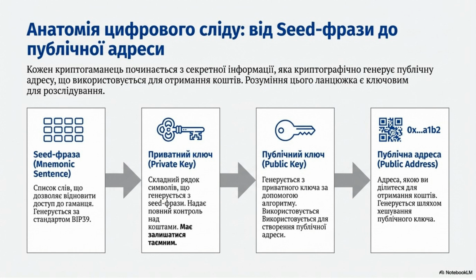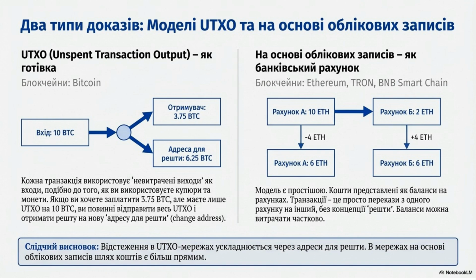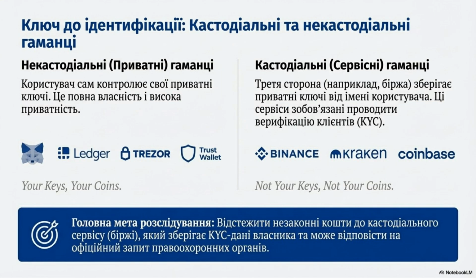Understanding the anatomy of the digital footprint is key, starting from the seed phrase to the public address. The chain includes the seed phrase, private key, public key, and finally the public address, which is used for receiving funds. We can distinguish between two types of evidence: UTXO models like Bitcoin and account-based models used by Ethereum and Tron. Tracking funds in UTXO networks is more complex due to change addresses, while tracing in account-based networks is more straightforward.